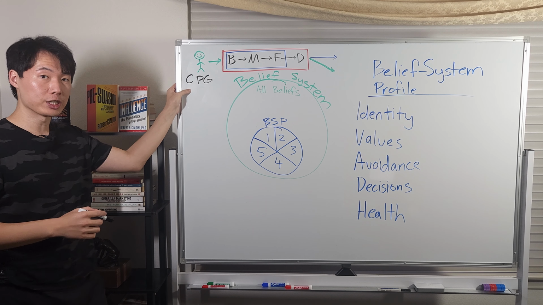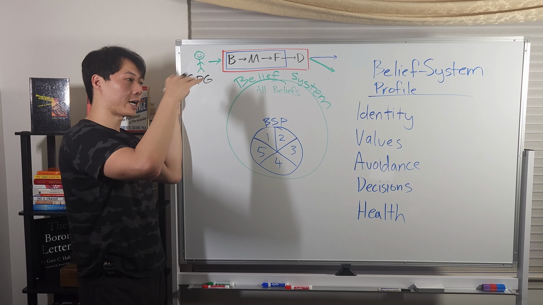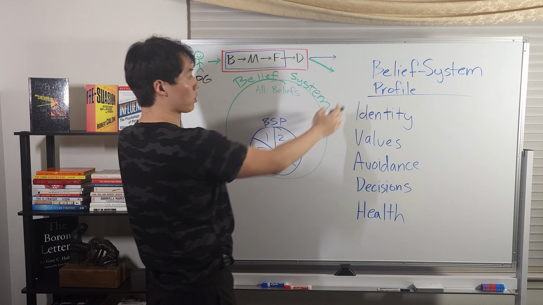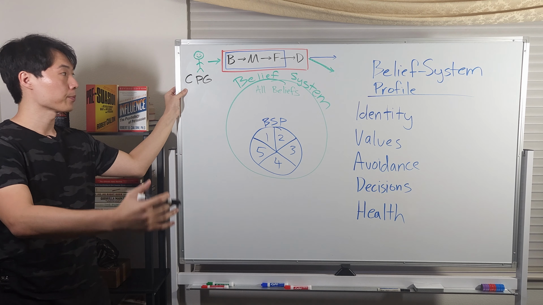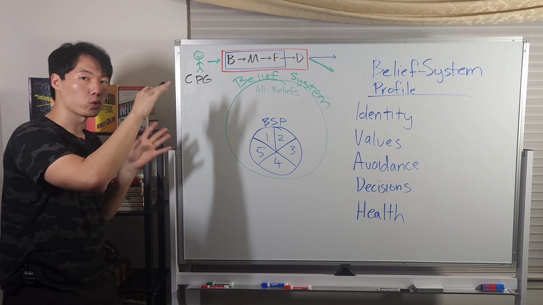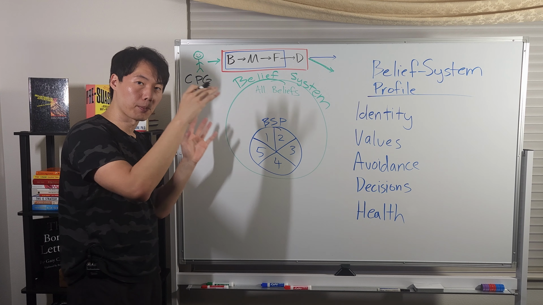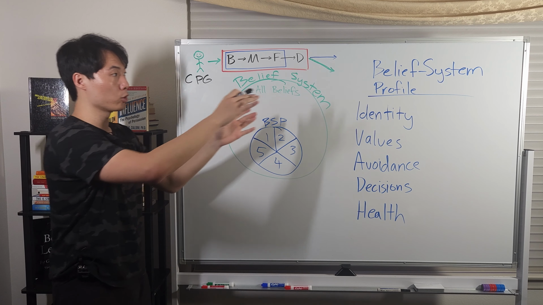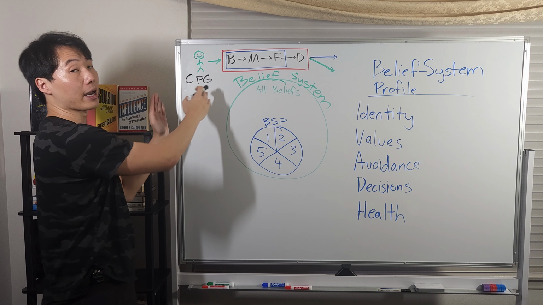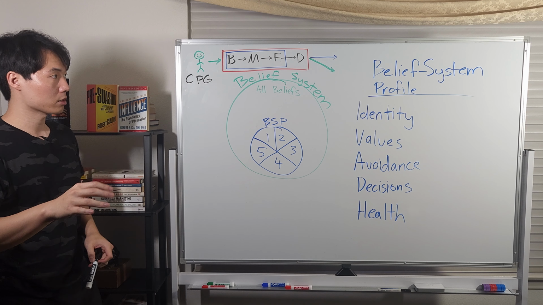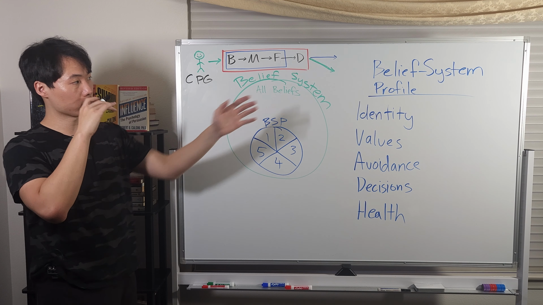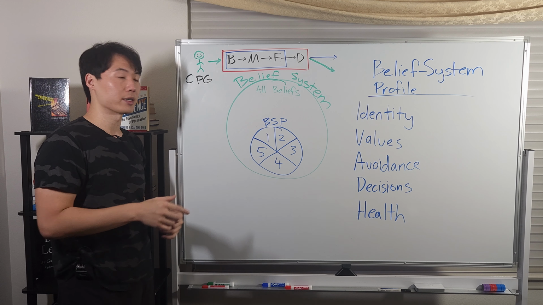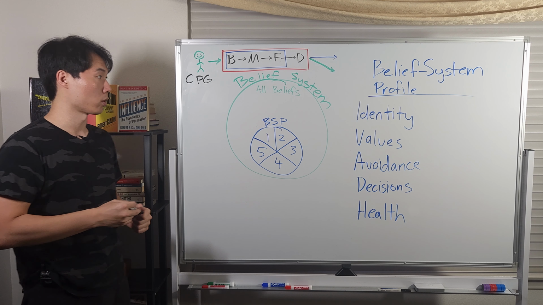Our CPG is the entire population of people who fit our BSP, which is our belief system profile. So CPG are the actual people, it's the target audience, it's the market. Our BSP is our profile of them. It is the blueprint that we're going to use to identify the CPG. Just make that distinction clear because we're going to talk a lot about CPG and BSPs. BSP is the blueprint, CPG are the actual people.